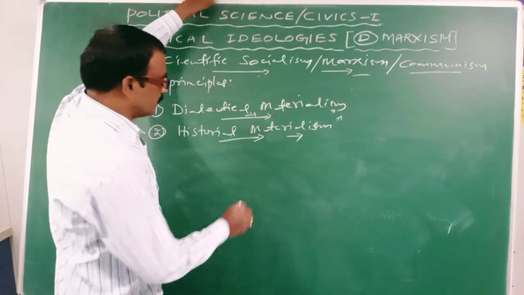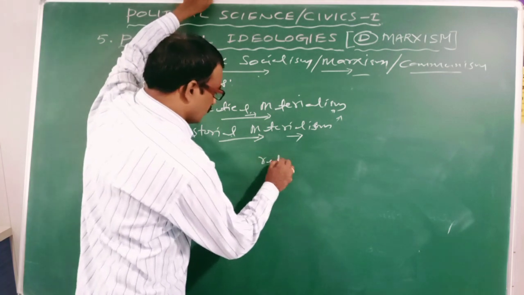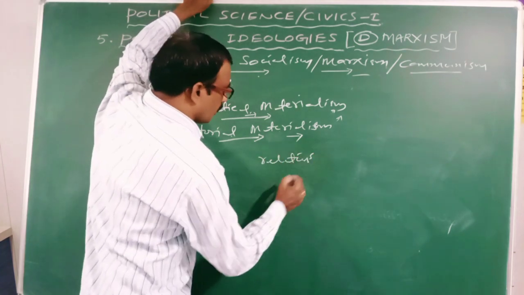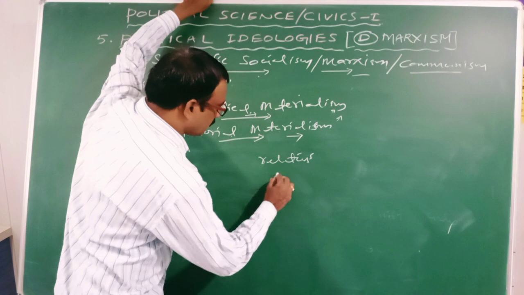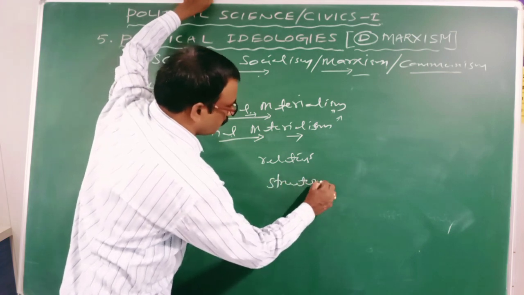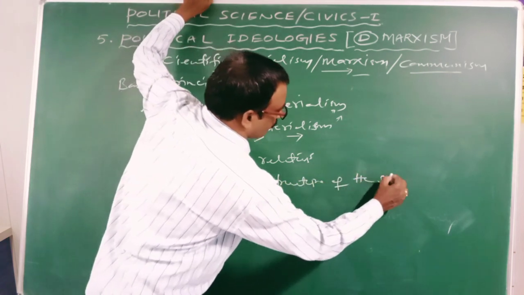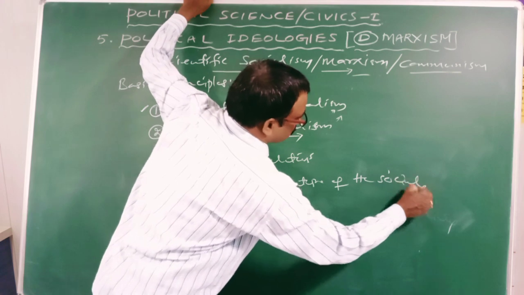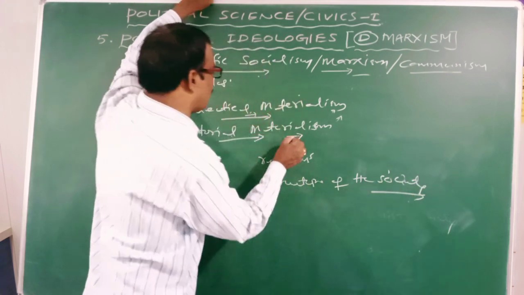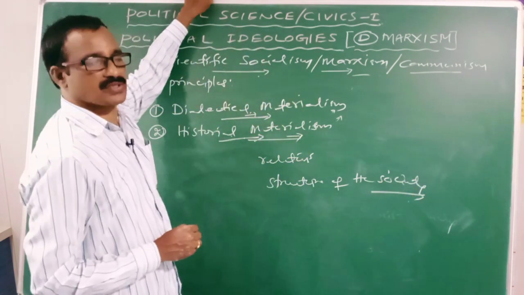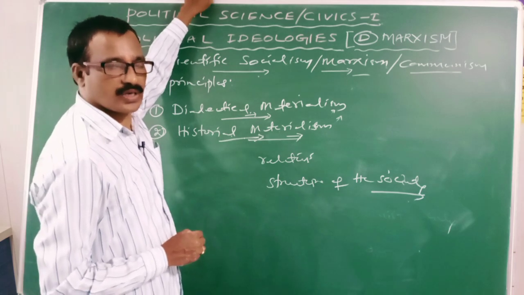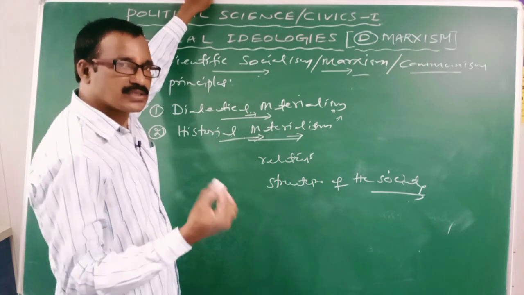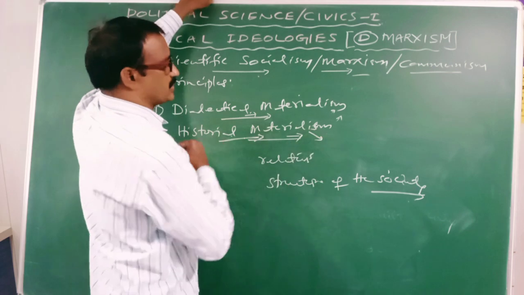Clear? Here not only relations, but also the structure of the society can be determined by material conditions of life. Hence, all relations are derived from material conditions.